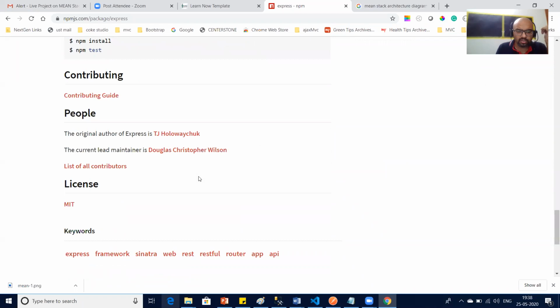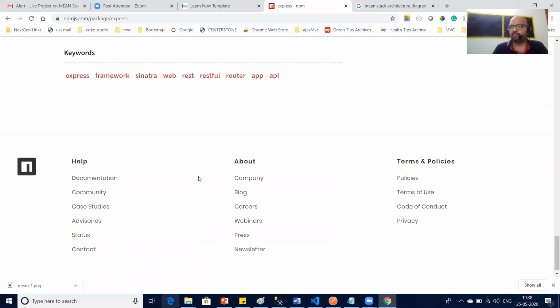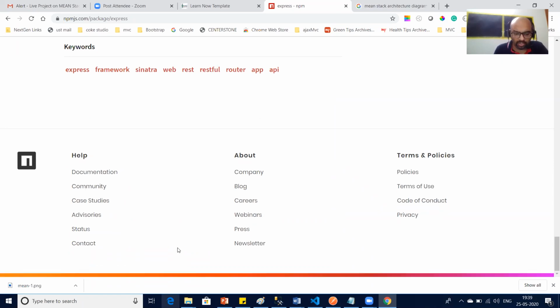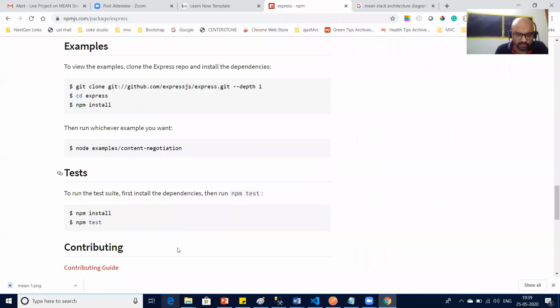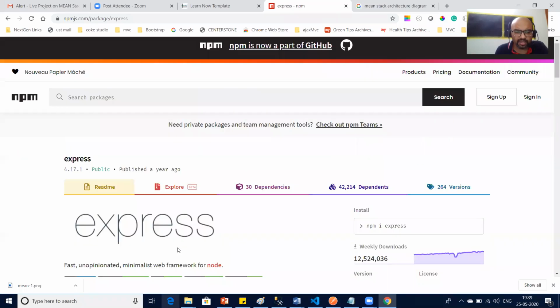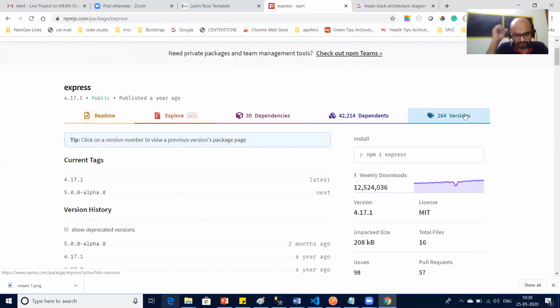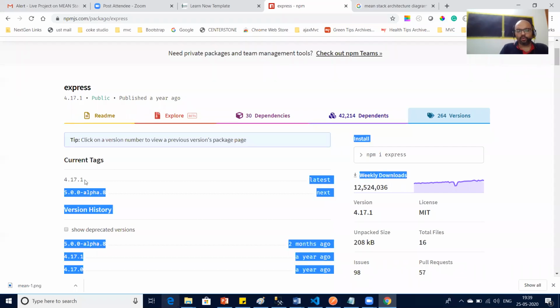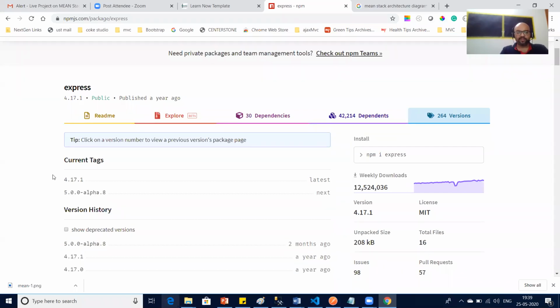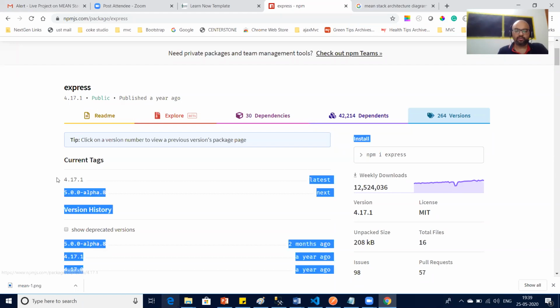I used to have version 4 plus, and do we have more than that? Let's see. Where are the versions? Yeah, correct. So see, 4.17.1 is the latest one. So why don't we check the same version?